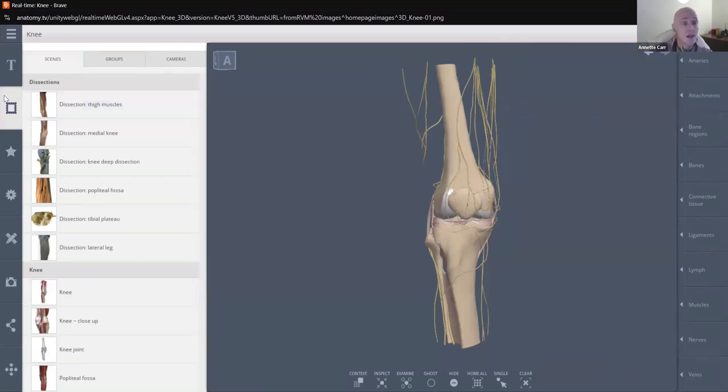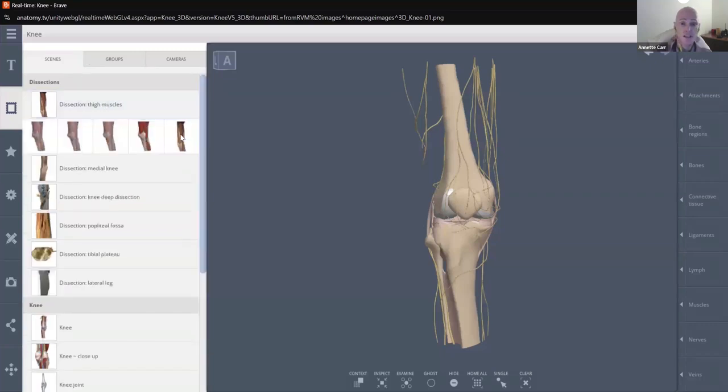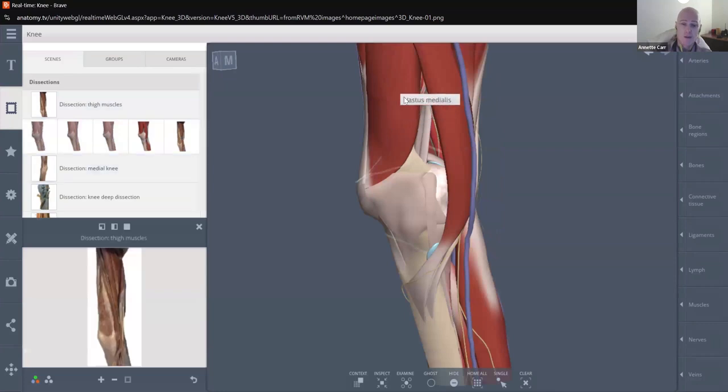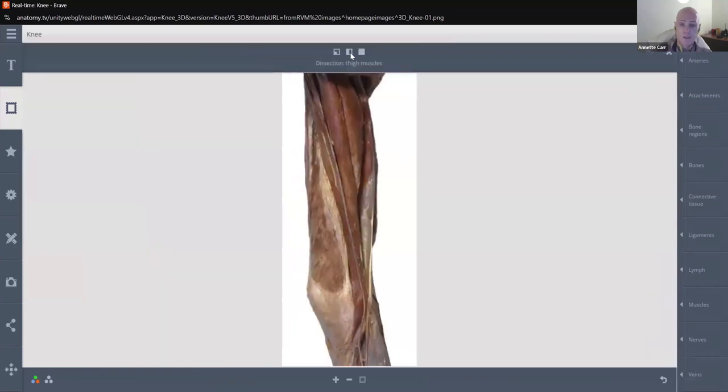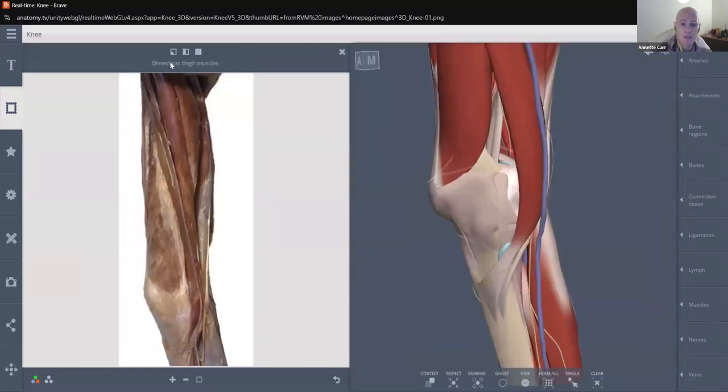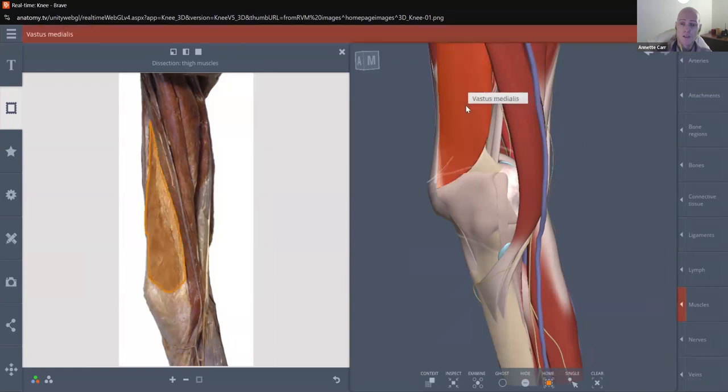On the left-hand side here, we have some more slides. If you're somebody who likes slides, we have the dissection of the cadaver here. And we have the cadaver over here on the left, what their slide looks like. You can blow it up a bit more. You have this feature here where you can move them side to side to each other. And you can display on your model over here, if you click on a certain muscle group, it should highlight on the cadaver as well so that you can compare and contrast what you're looking at.